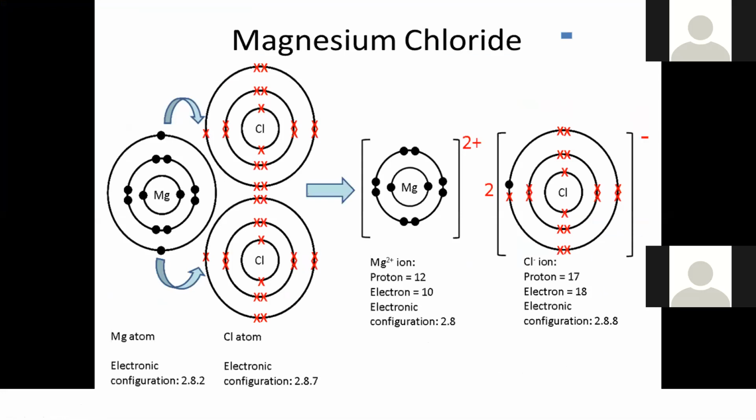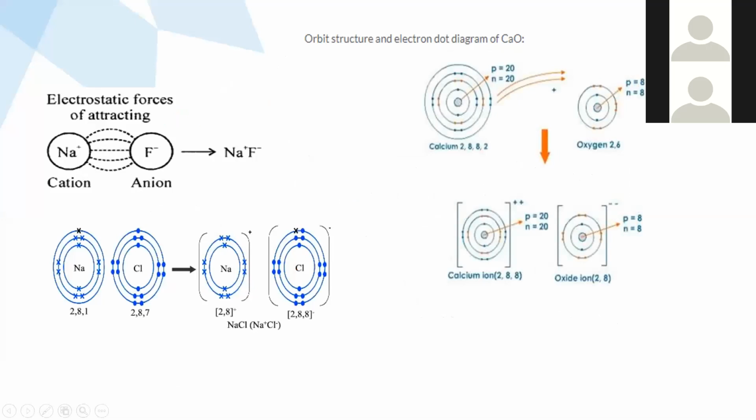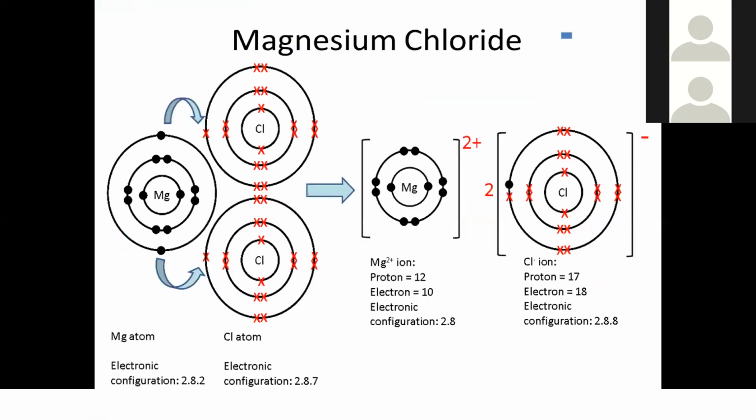Could you show the answer for aluminum chloride? What is the formula of aluminum chloride you got? AlCl3. One aluminum gives one electron to each chlorine, right? Three chlorines you have to draw there.